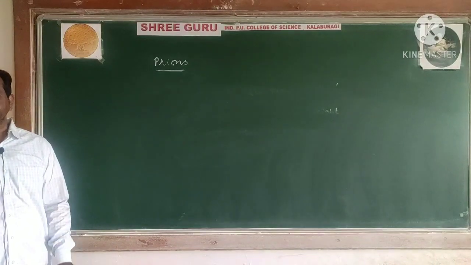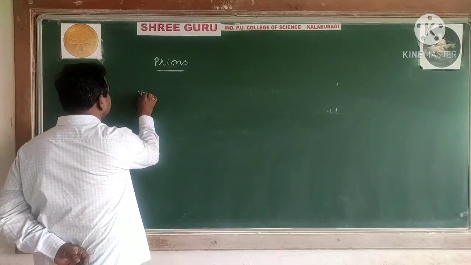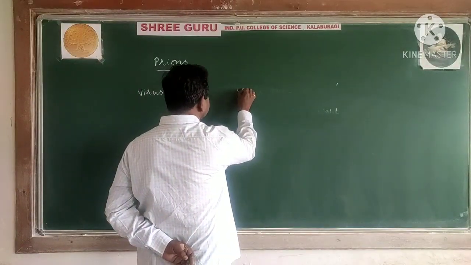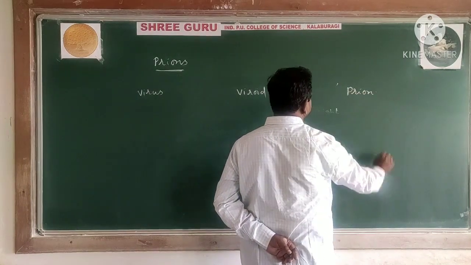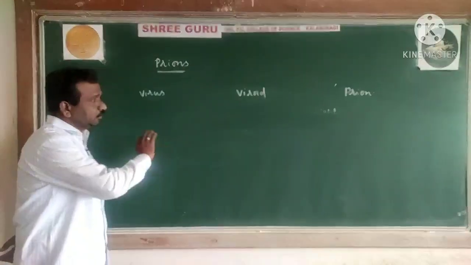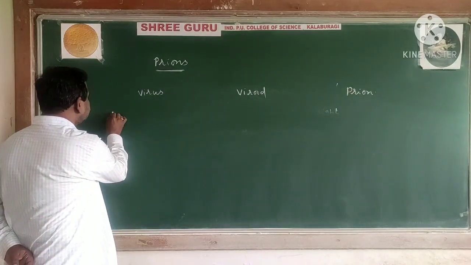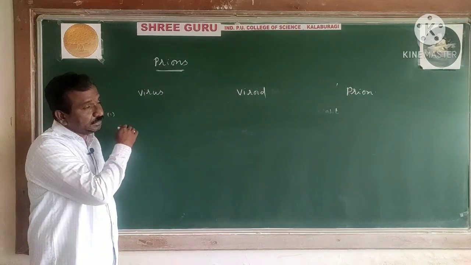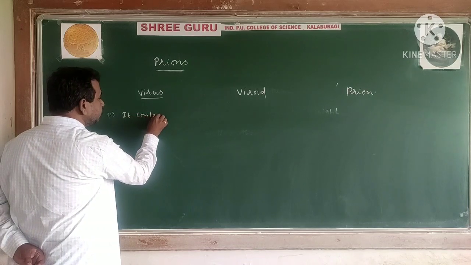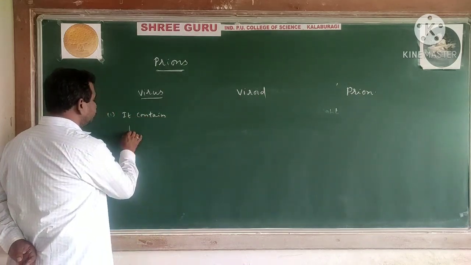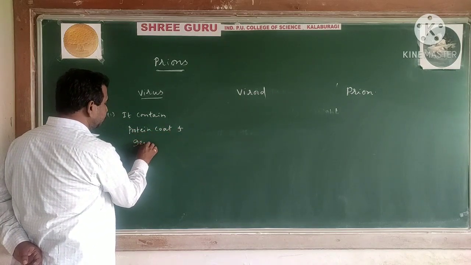The important part is virus. What character have we seen in the case of virus? Look, this is virus, this is viroid, this is prion. Only one difference. Why I have not informed regarding the viroid means I want to write like this. The virus has high molecular weight and the viroid low molecular weight, but the common thing we are saying is that virus contains only one character I am writing here: virus contains protein coat and genetic material.